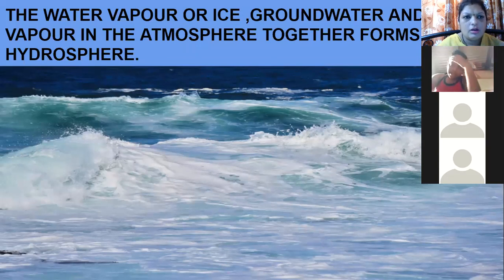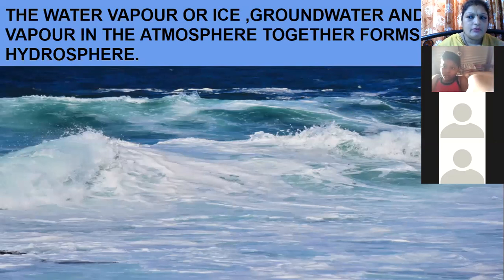So what we saw: water vapor, ice, and also groundwater, for example, the well and the bore wells. All this together forms Earth's hydrosphere. That means the layer of water on the Earth, that is hydrosphere. But what does the hydrosphere consist of? It consists of the groundwater, the ice, and also the water vapor. So here we end with the hydrosphere.